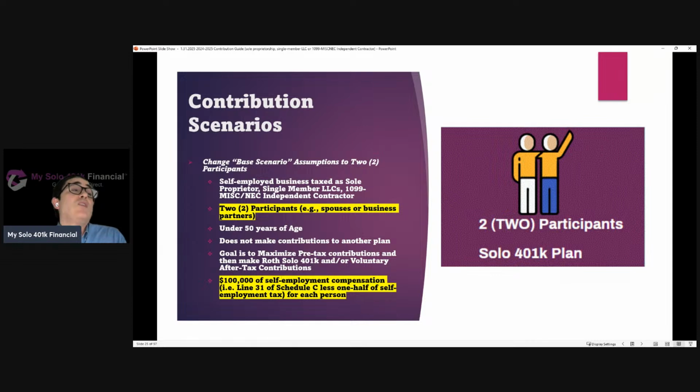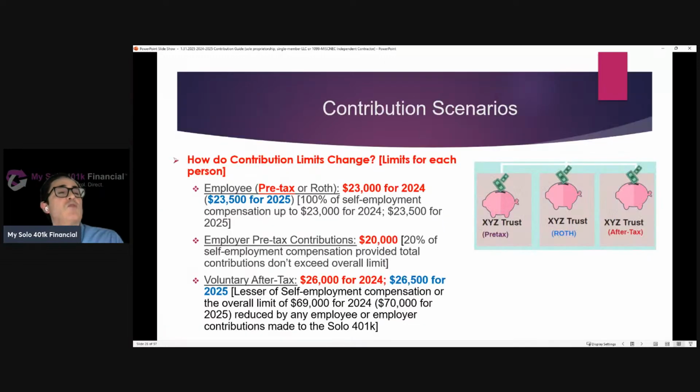So now let's go back to the base scenario, but instead of one person, let's assume it's two participants. Let's assume it's a husband and wife that are both working in the same business, both participating in the same Solo 401k plan. Since each participant has the same scenario, same age, same amount of self-employment compensation, they each have $100,000 of self-employment compensation. Each person has the same objective, et cetera. They're both going to be able to make that same amount that we had in our first scenario.